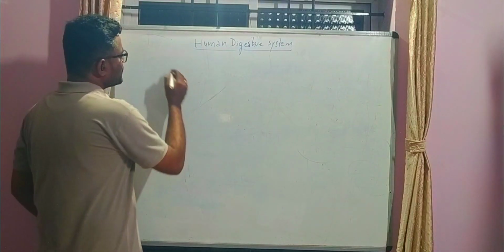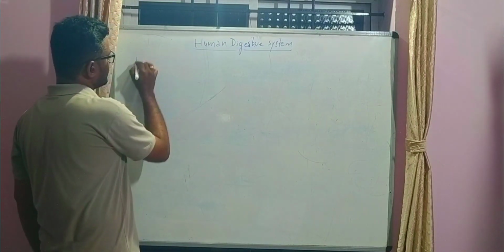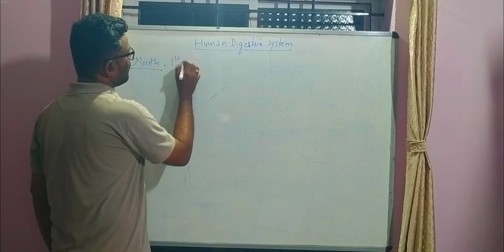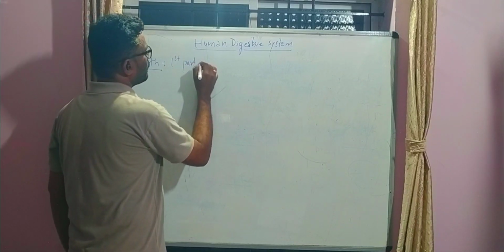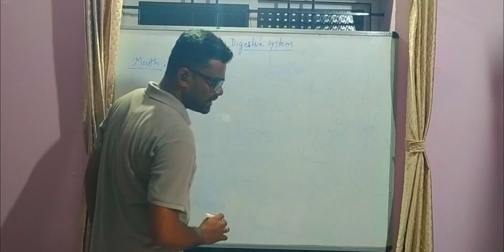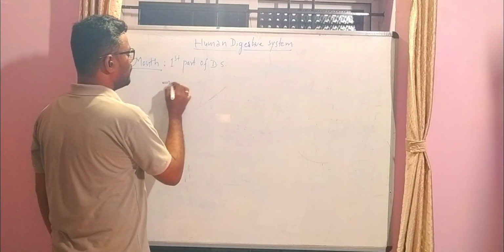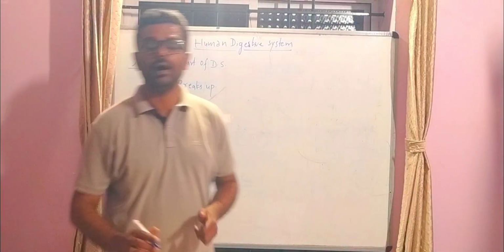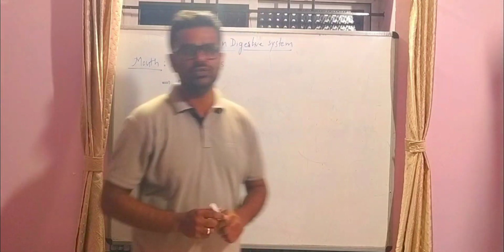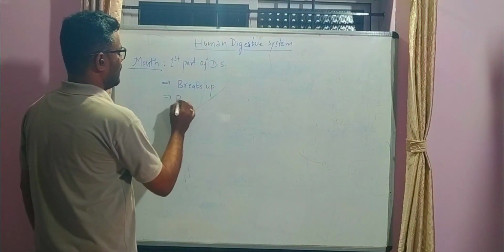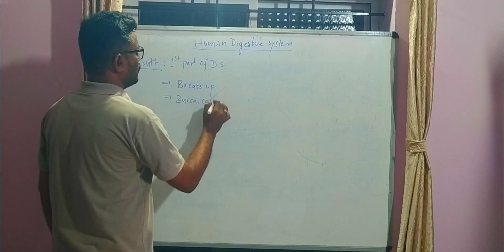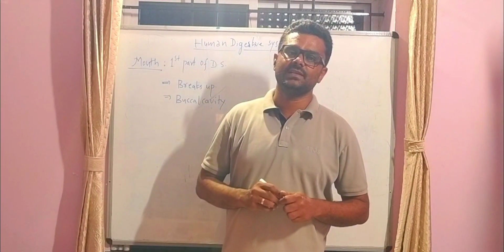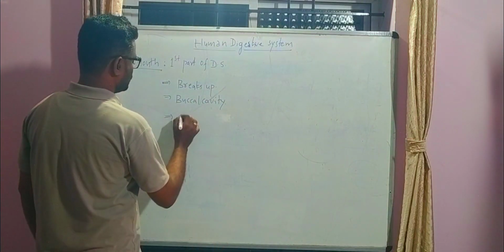The digestive system in human beings starts with the mouth. Mouth is the first part of the digestive system, where the food particles break up. The mouth opens into a large cavity called the buccal cavity. This buccal cavity consists of different types of teeth in human beings.